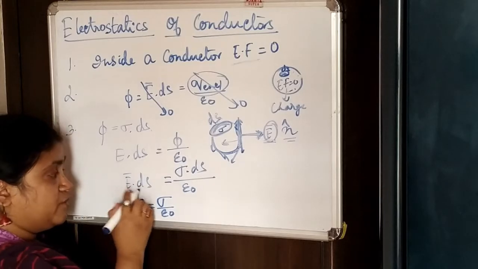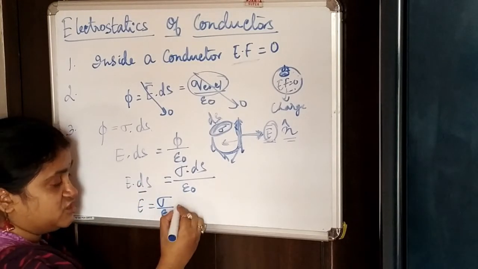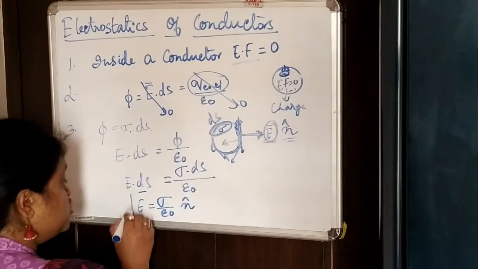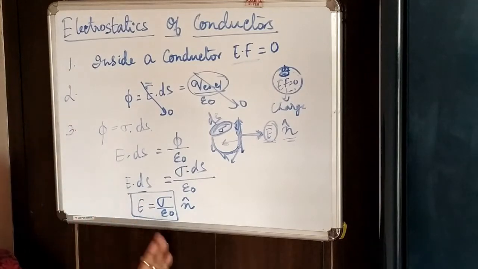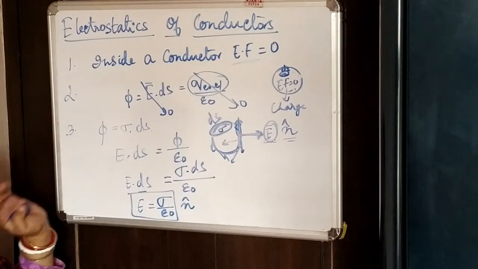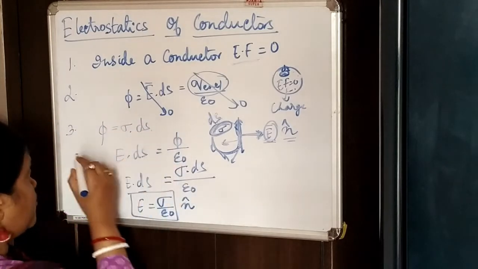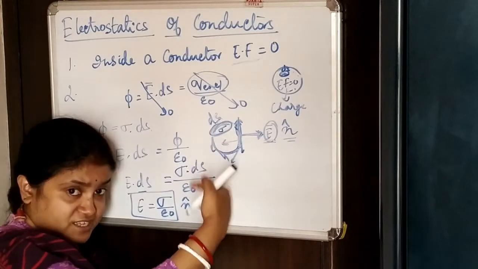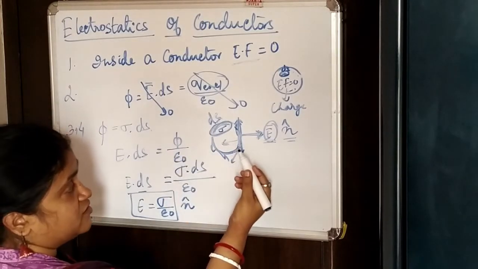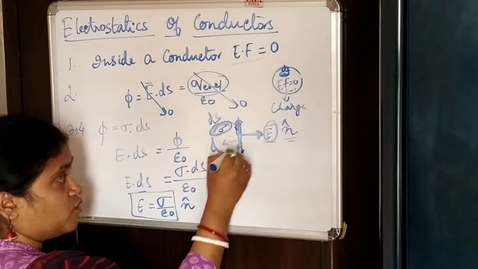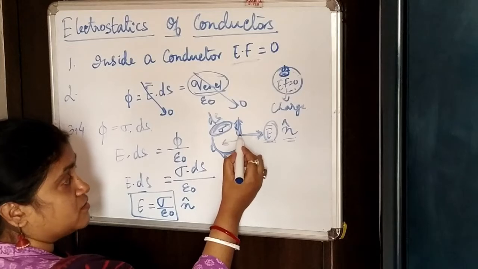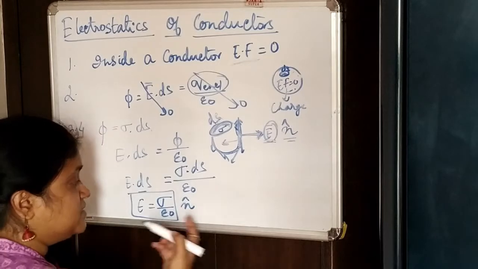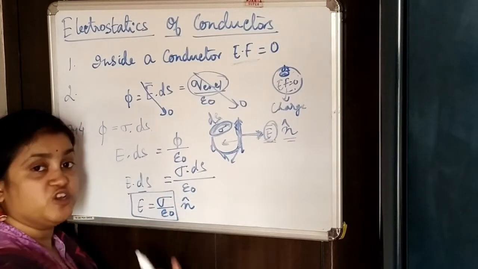And if we take the electric vector into consideration, then we can say it is in the direction of the normal, that we have already seen. So from here we derive two very important conclusions. First, from these two properties, we have understood that for the surface of any conductor, the electric field is always normal to the surface, denoted by n cap, the unit normal direction.